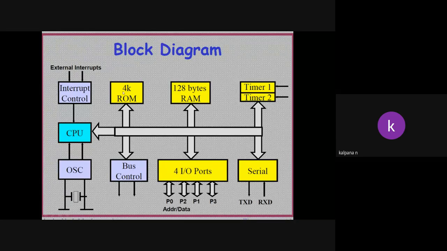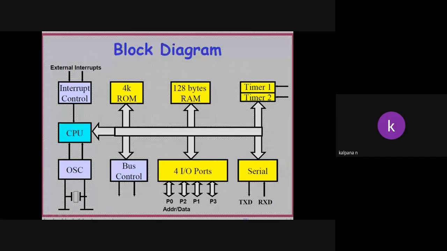This is read only memory. This is random access memory. Here we cannot write. This is used for the operating system. In order for the microcontroller to work, we need to install some program, right? That program will be permanently stored by this ROM, read only memory. Whereas in random access memory, we can read and we can write.